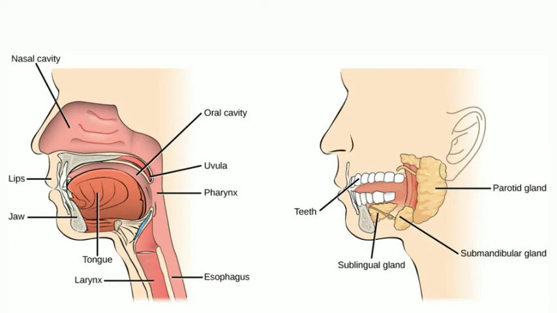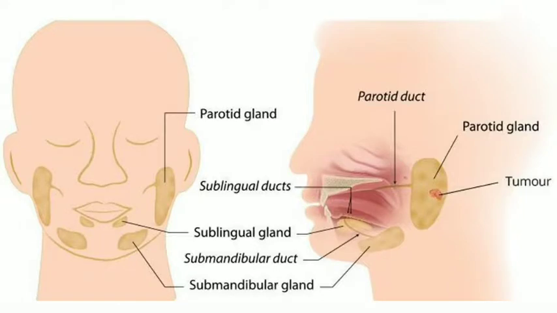Now the buccal cavity has not only the tongue and the teeth, it also has 3 pairs of salivary glands which are located at different locations. These glands lie on the side of the face, on the front part of the tongue and on the angles of the lower jaw. The salivary glands have a purpose.